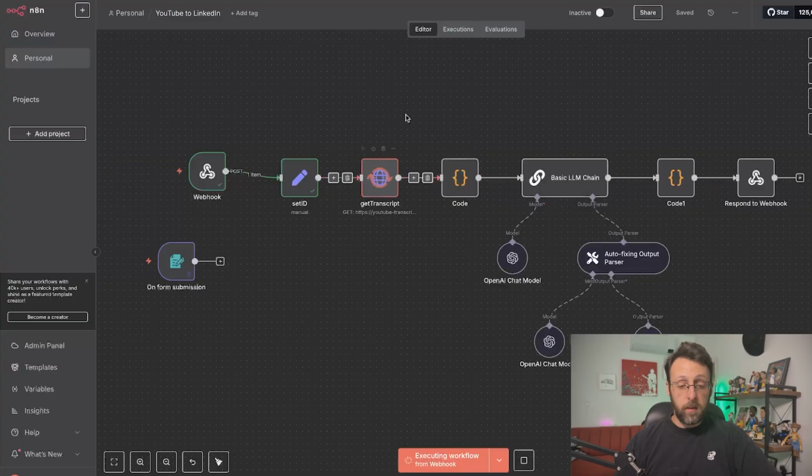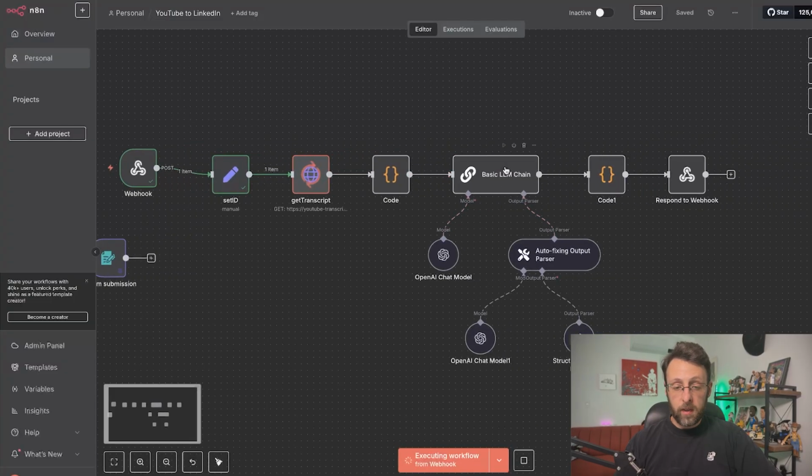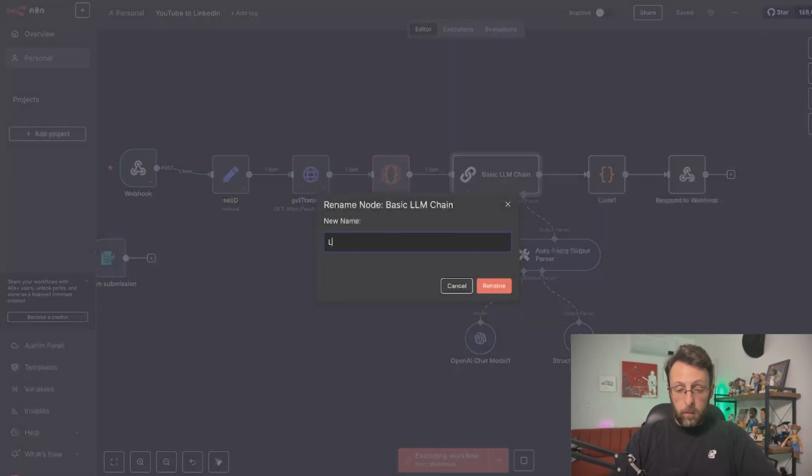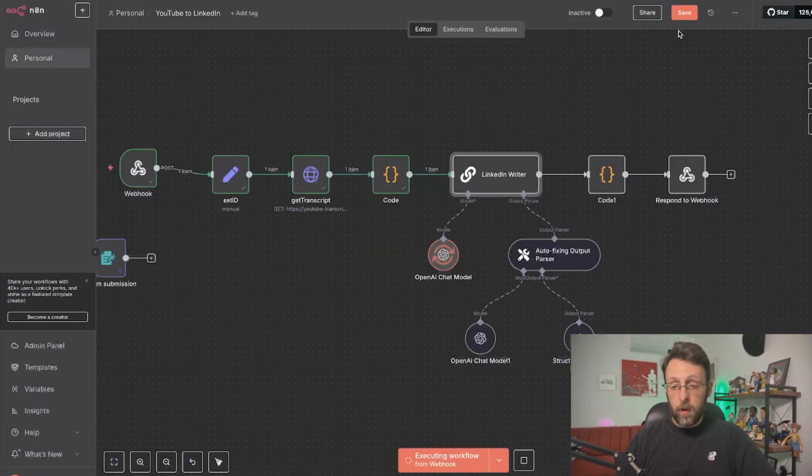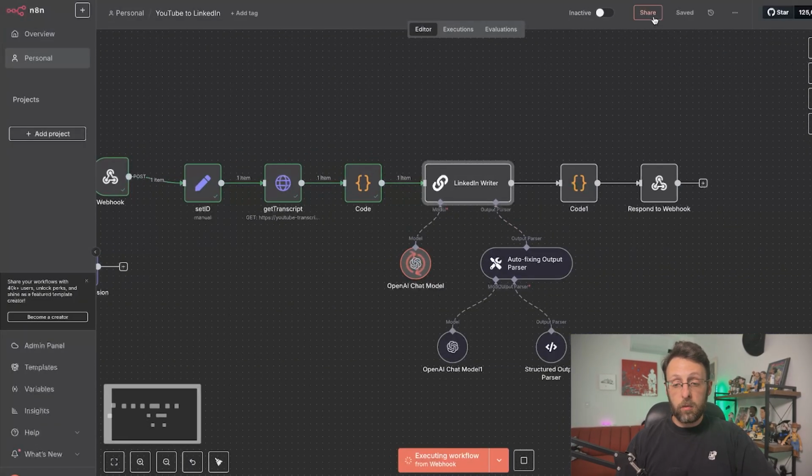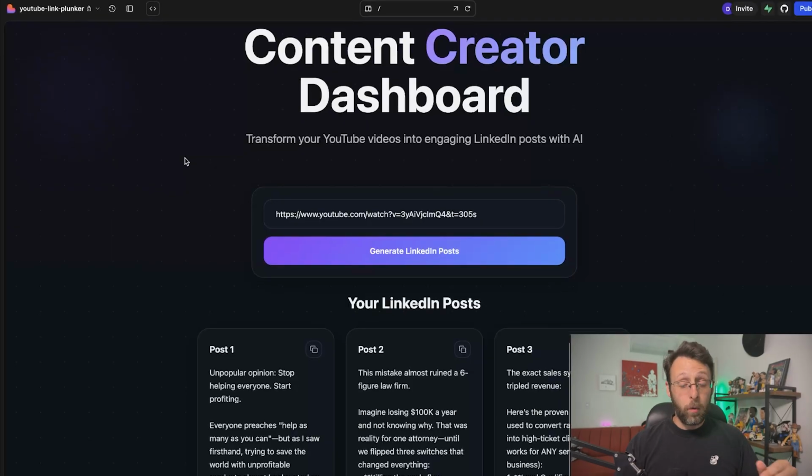If we come in here, we can see this is getting the transcript. The code is going to process this. Our LinkedIn writer, let's just go ahead and name this so we know. It's going to write a post for us. This code should clean it up and it should send a response back to the webhook. Okay, super cool. We got this working.